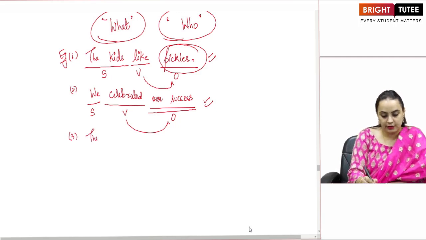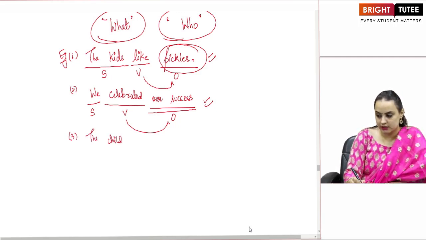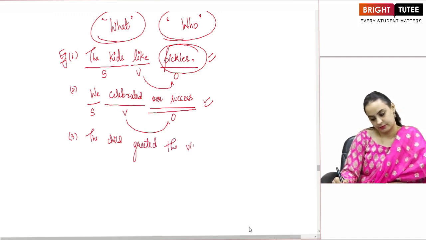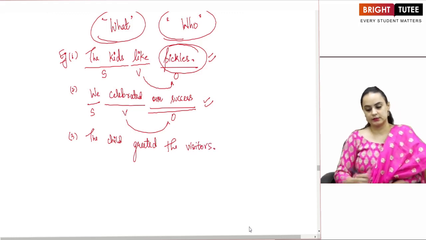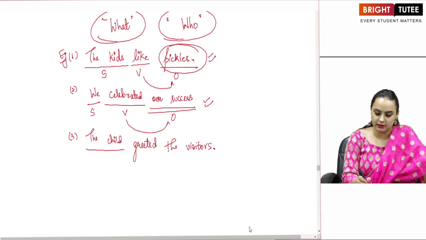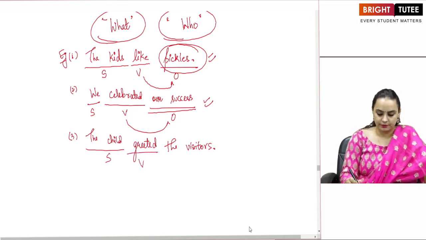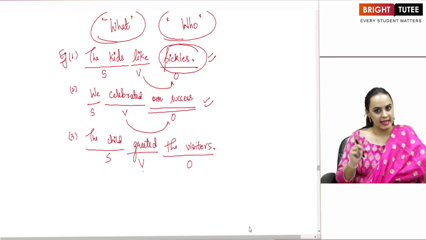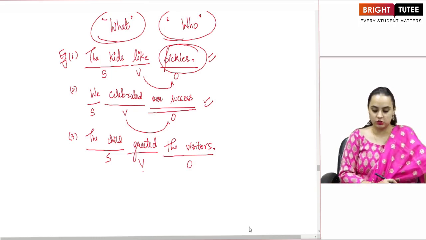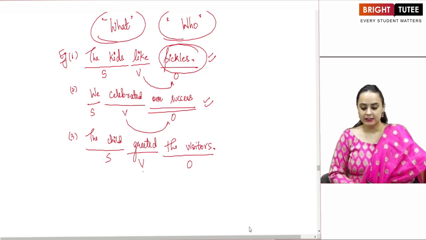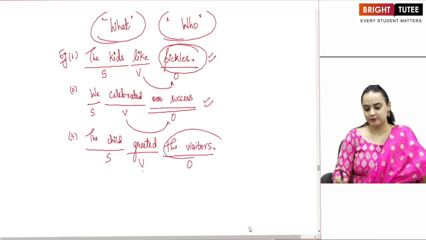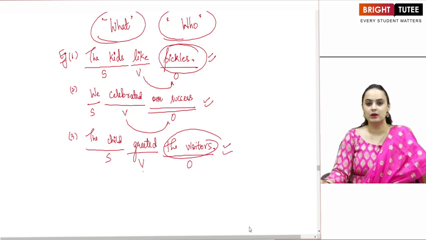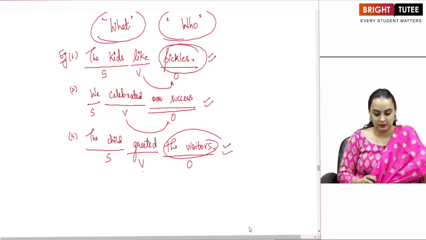Another example, the child greeted the visitors. What is my subject? The child. Verb, greeted, object, the visitors. So the verb has a direct object. Ask the question: the child greeted who? Visitors. I have an answer to who, if not what. A transitive verb.